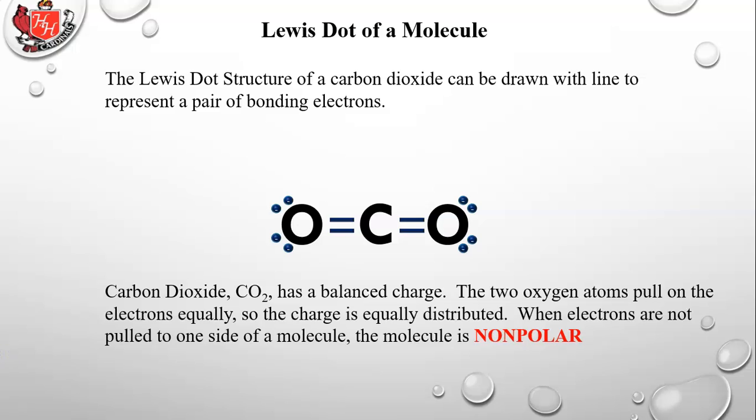Carbon dioxide, CO2, has a balanced charge. The 2 oxygen atoms pull on the electrons equally, so the charge is equally distributed. When electrons are not pulled to one side of the molecule, then the molecule is said to be nonpolar. So you recall water is a polar molecule because the electrons are pulled over to one side of the molecule. Carbon dioxide, in this case, is a nonpolar molecule. The electrons are not pulled to either one side or the other.